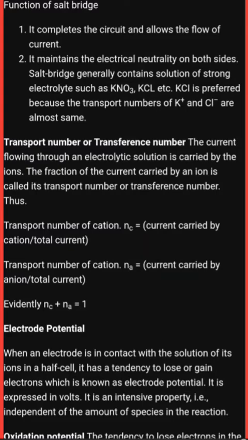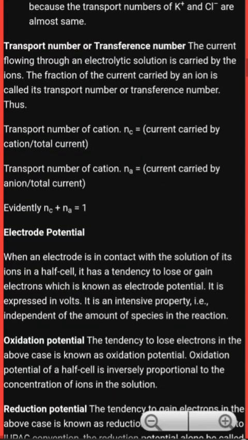Extensive properties and intensive properties, there are two types of properties. So electrode potential is an intensive property. Intensive property means it is independent of the amount of species, meaning the value of electrode potential does not depend on the amount of the species.